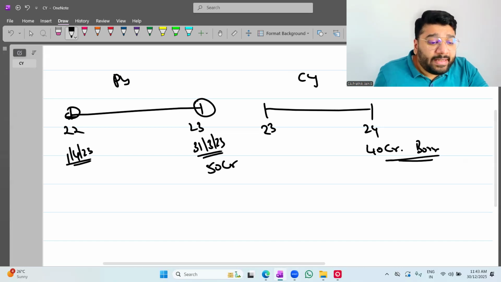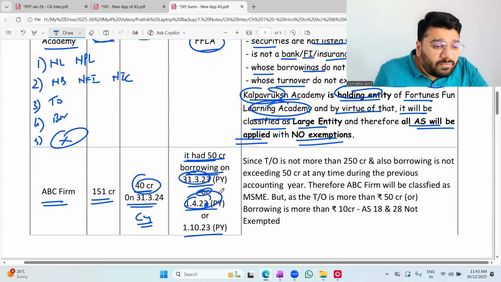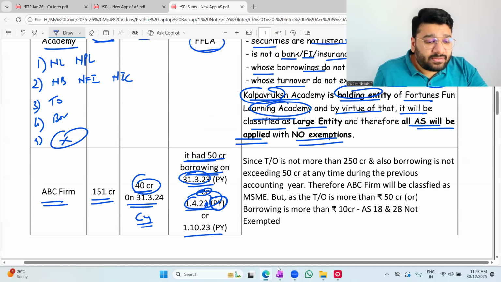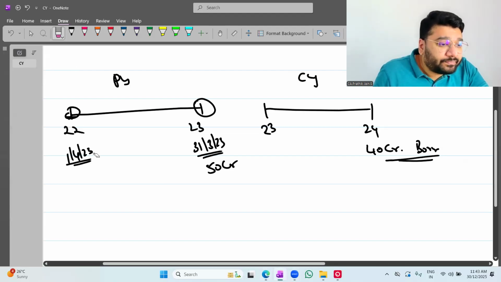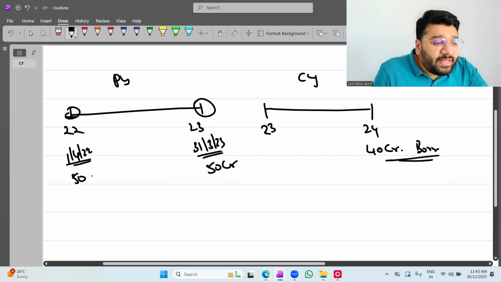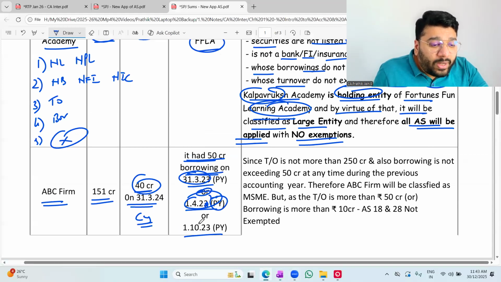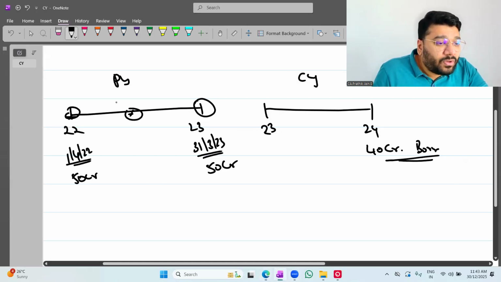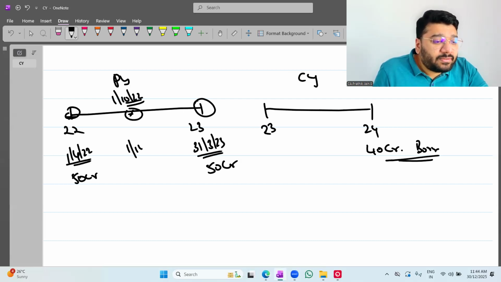1/4/23 should not come. 1/4/22 should come. Sorry. 1/4/22, previous year it is. Remind me at the end, I'll change it. 1/4/22, borrowing is 50 crore. And then 31/3/22 should come, not 23. On 31/3/22, previous year, how much is it?